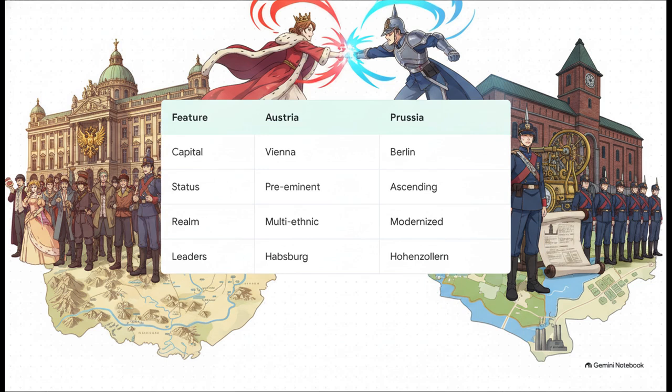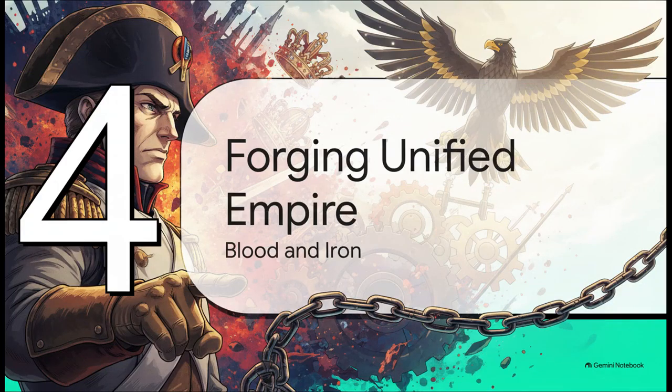On one side, you have the sprawling, multi-ethnic realm of Habsburg Austria operating out of Vienna. On the other, the rising, highly modernized military powerhouse of Hohenzollern-Prussia, based up in Berlin. These two absolute titans would wrestle for control of the German destiny for decades to come. That perfectly sets the stage for Section 4, Forging a Unified Empire.